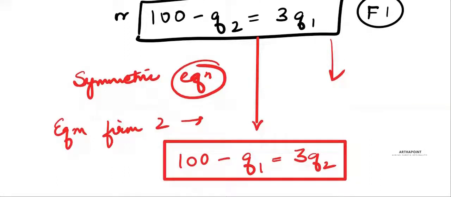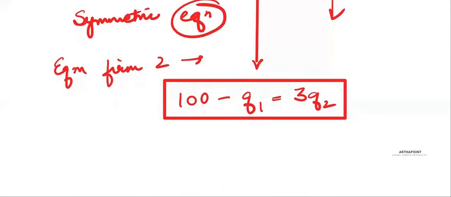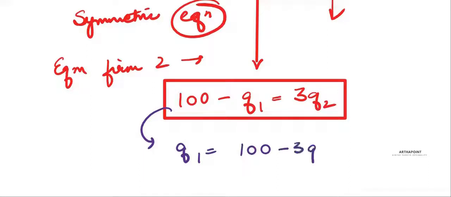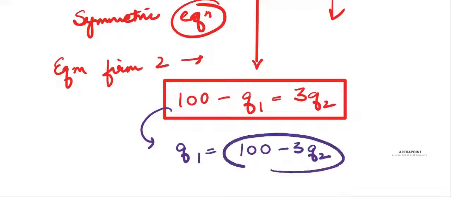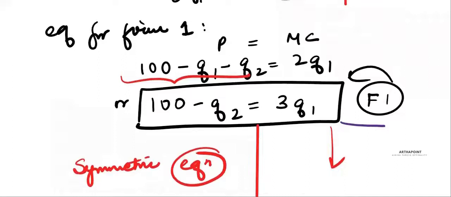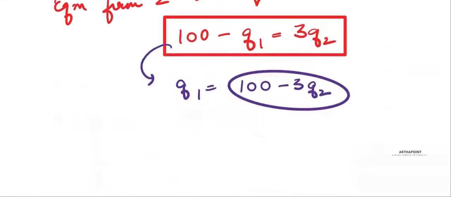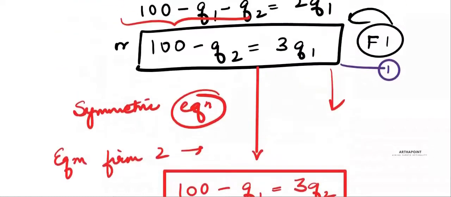Now I know the equilibrium equations of both firm 1 and 2. I will just simultaneously solve. So from here, find the value of Q1. You will get 100 minus 3Q2. Put this value in equation 1, the equilibrium of firm 1. So instead of Q1, I will put 100 minus 3Q2.